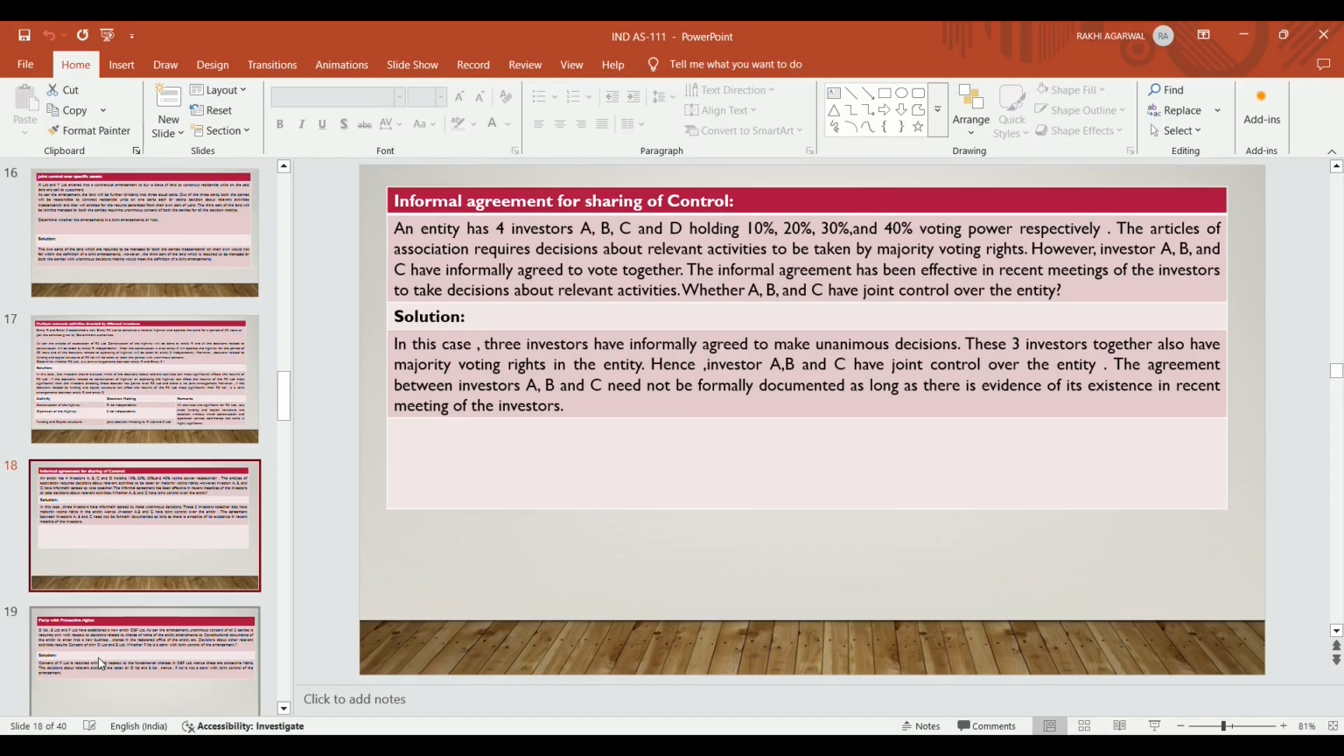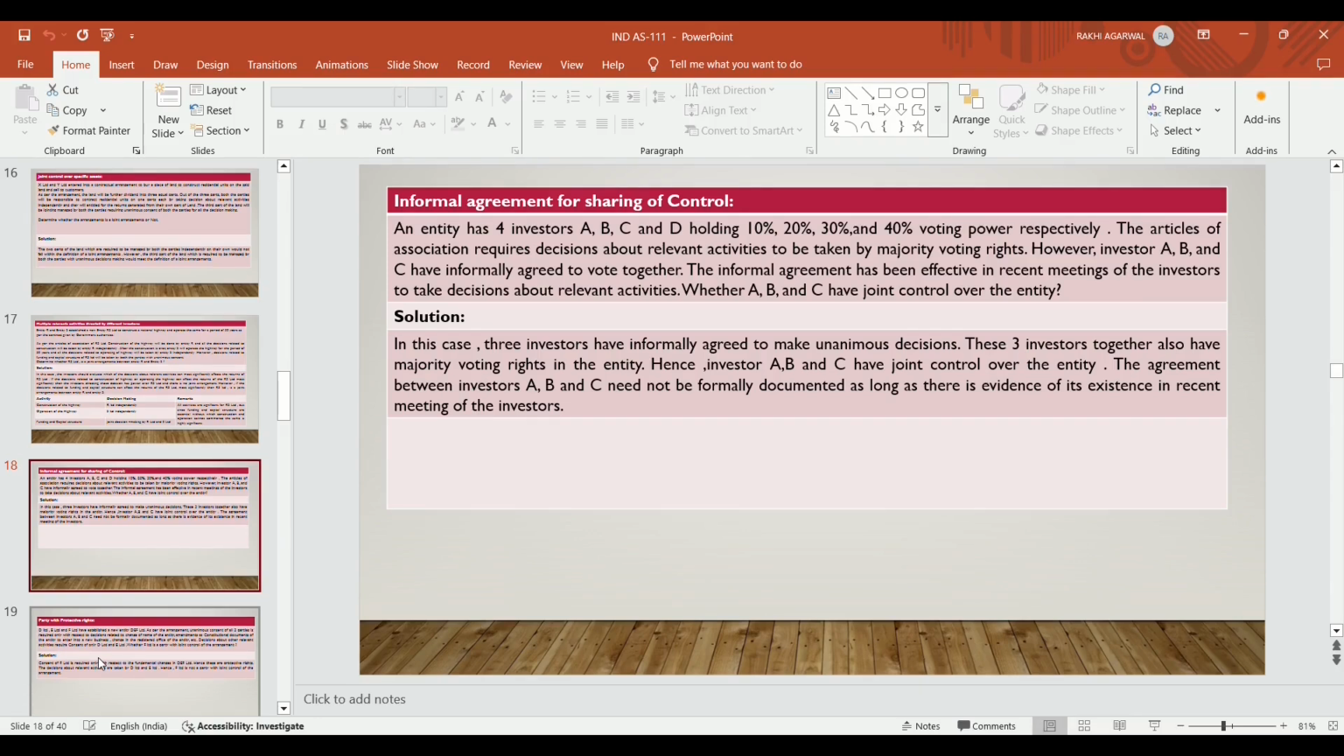Now another example is informal agreements for sharing of control. An entity has 4 investors: A Limited, B Limited, C Limited and D Limited, holding 10%, 20%, 30% and 40% voting power respectively. The articles of association require decisions about the relevant activities to be taken by majority voting right. However, investors A, B and C have informally agreed to vote together, and the informal agreement has been effective in the recent meeting of the investors to take decisions about the relevant activity.